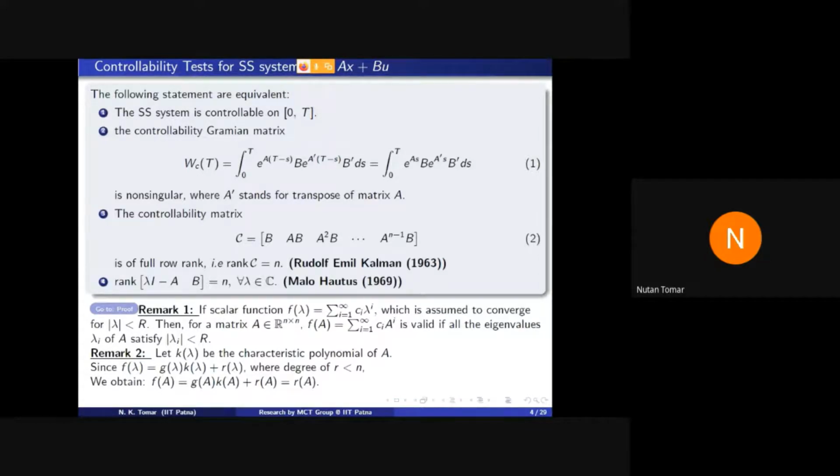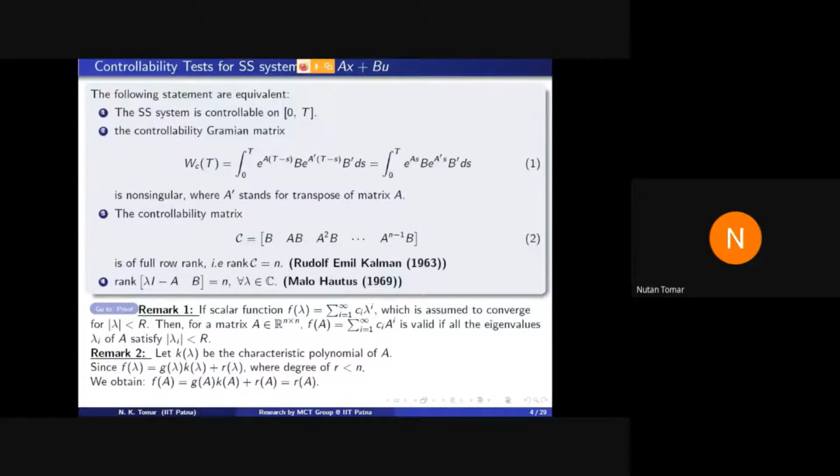And if its rank is full row rank, then the system is controllable. Forget about the definition, forget about the physical meaning, forget about the physical situation. Just A and B are given, find this matrix C, write a one-line command in MATLAB, rank C, and if it is full row rank, then the system is controllable. So this algebraic result makes our life easy.